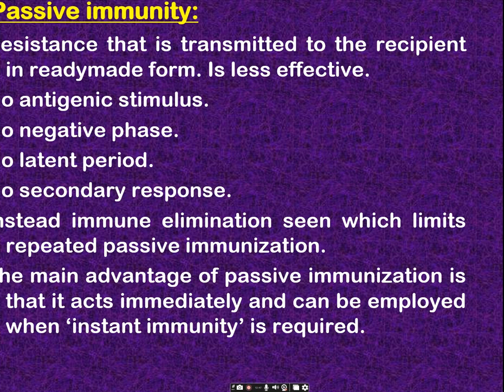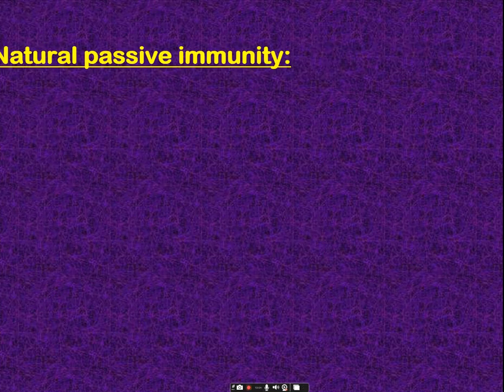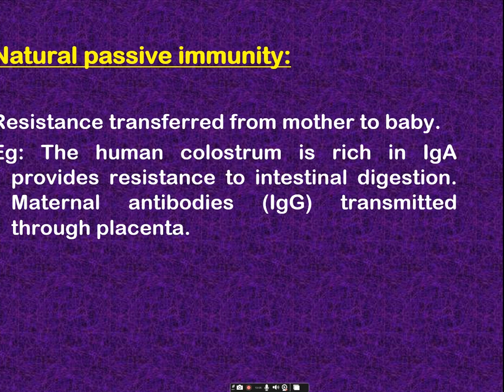In passive immunity, a third party or some other host gives the antibody in ready-made form. So there is no memory here, and no antigenic stimulus phase or negative phase.